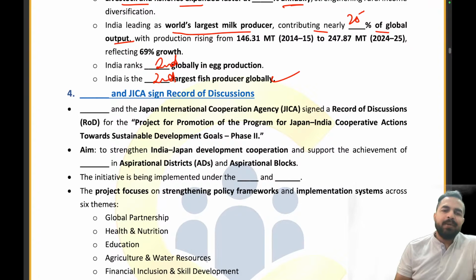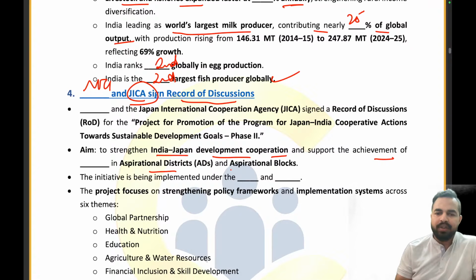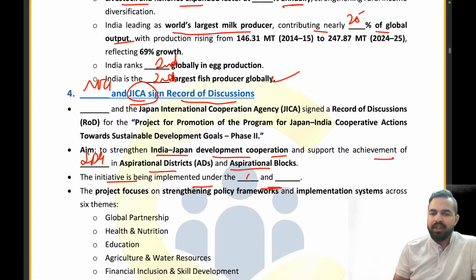Now moving ahead, tell me the name of the organization which has signed a record of discussion with JICA for the implementation of Sustainable Development Goals. It is Niti Aayog. Niti Aayog is the right answer. So the aim is to strengthen the India-Japan development cooperation and support the achievement of what in the aspirational districts and aspirational blocks? Sustainable Development Goals. The initiative is being implemented under which two programs? These are the aspirational district program and the aspirational block program.